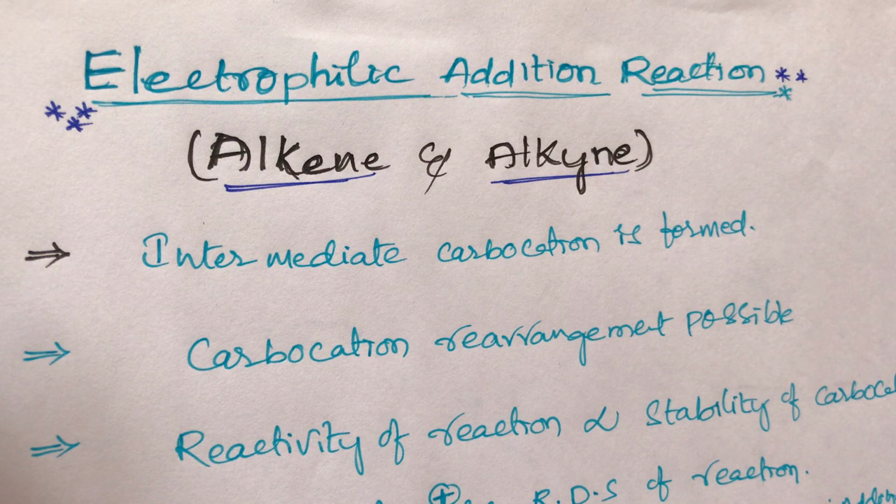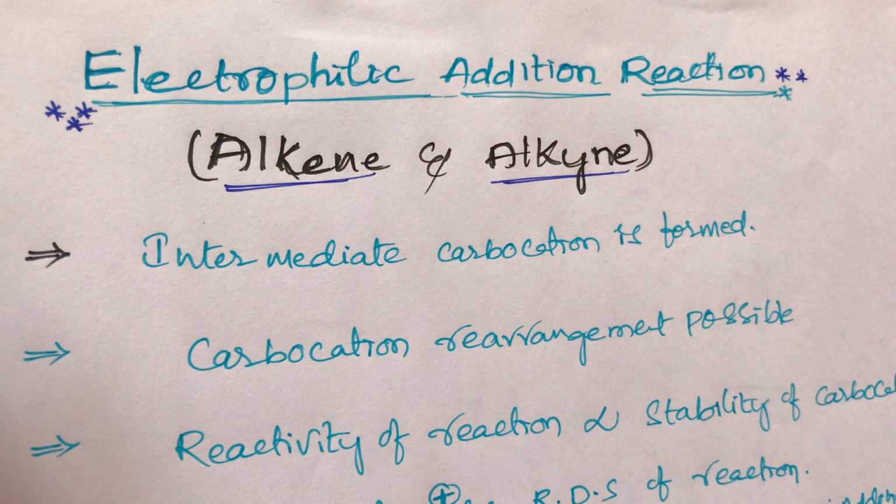Students, the next topic is electrophilic addition reactions. Generally, electrophilic addition reactions take place in alkenes and alkynes. Once again, students, alkenes and alkynes undergo electrophilic addition reactions.